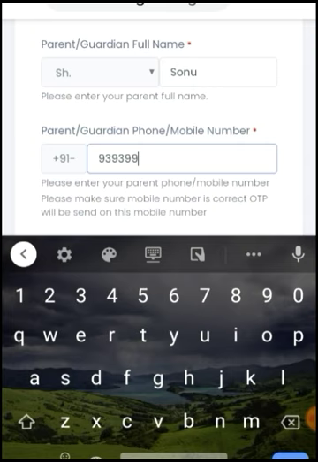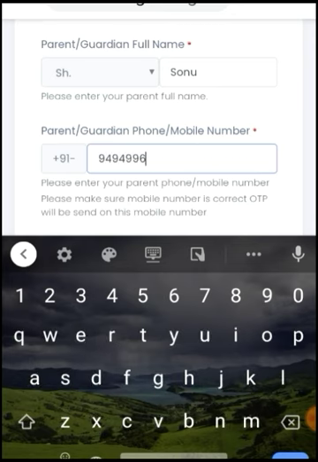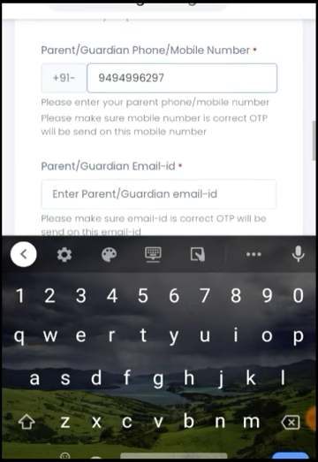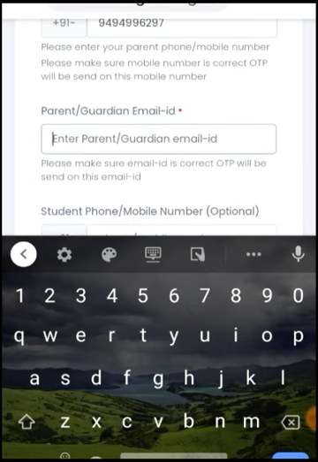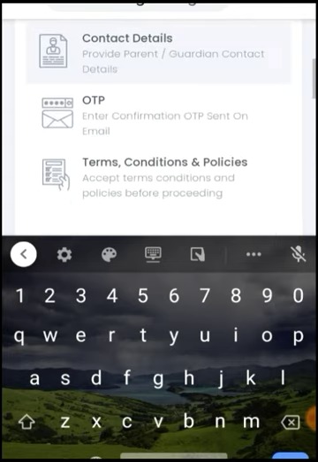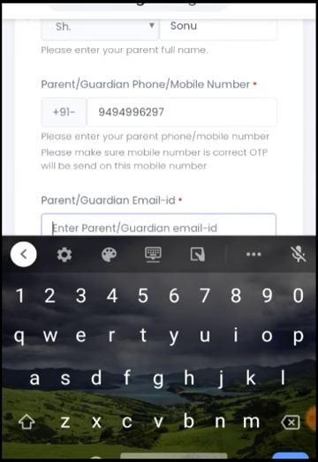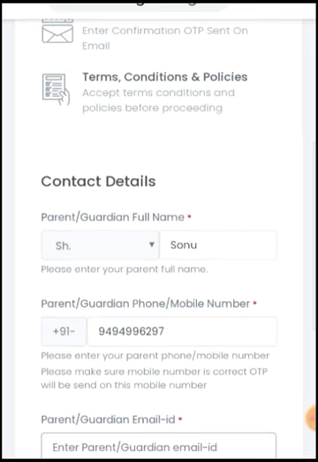Your OTP will be sent to this number only. Whatever number you write, it should be correct. If the number is not correct, then you will not get the OTP, the one-time password. So you have to write the correct number here. When you write the correct number and submit, you will get the OTP, and that OTP is required for completion of your registration. Now the contact details are completed.